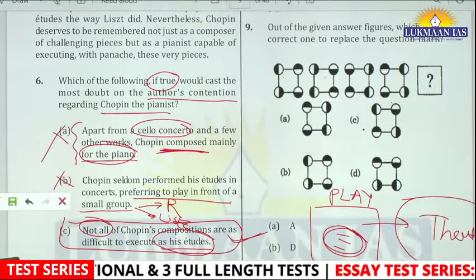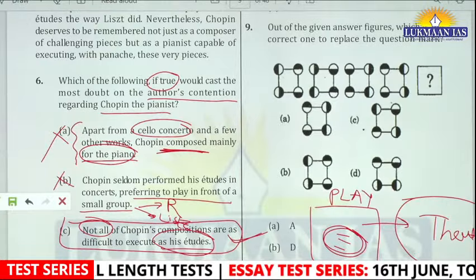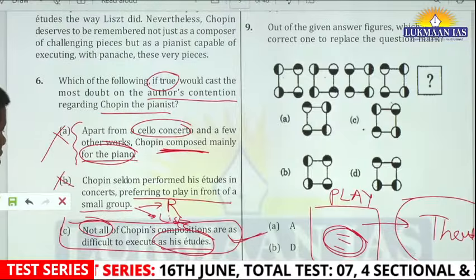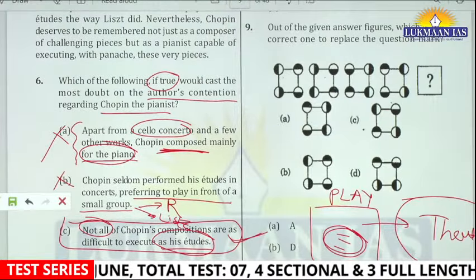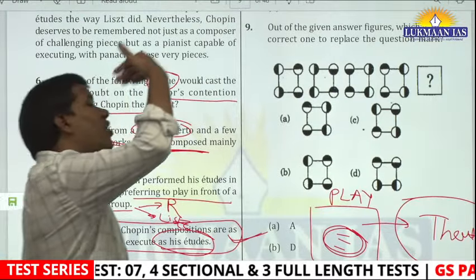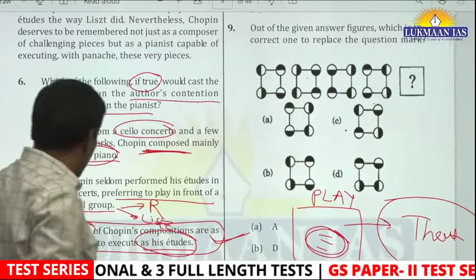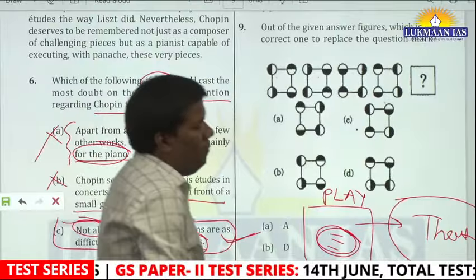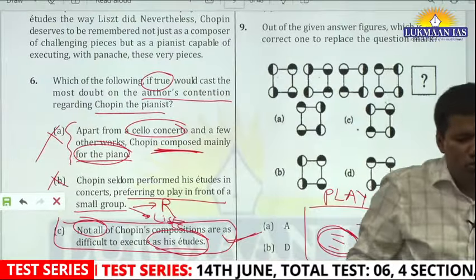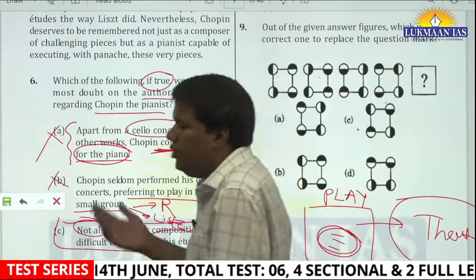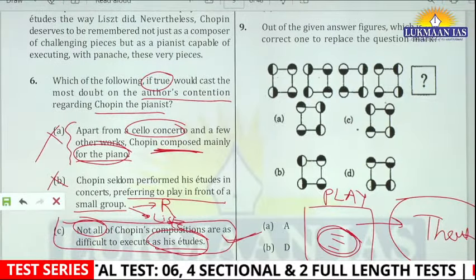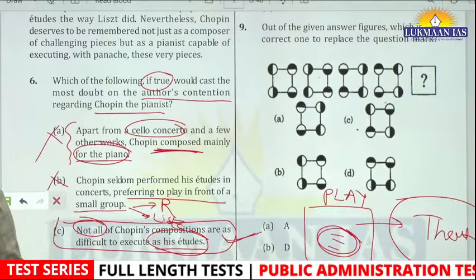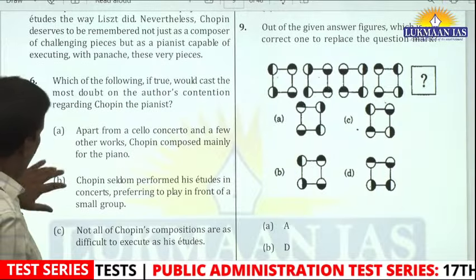So what this option is saying: Chopin himself acknowledged that he was primarily a composer and would have composed even more difficult pieces, that he could have gone even to a higher intellectual level of composing, had he had the ability to play them. So Chopin himself is casting doubt on his ability to play piano. So that's wonderful. This is what you have to understand. Now let's see.